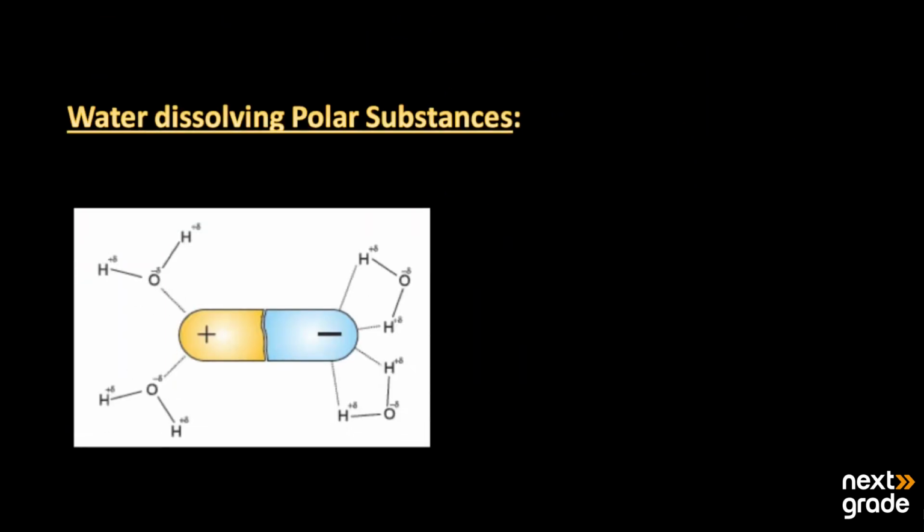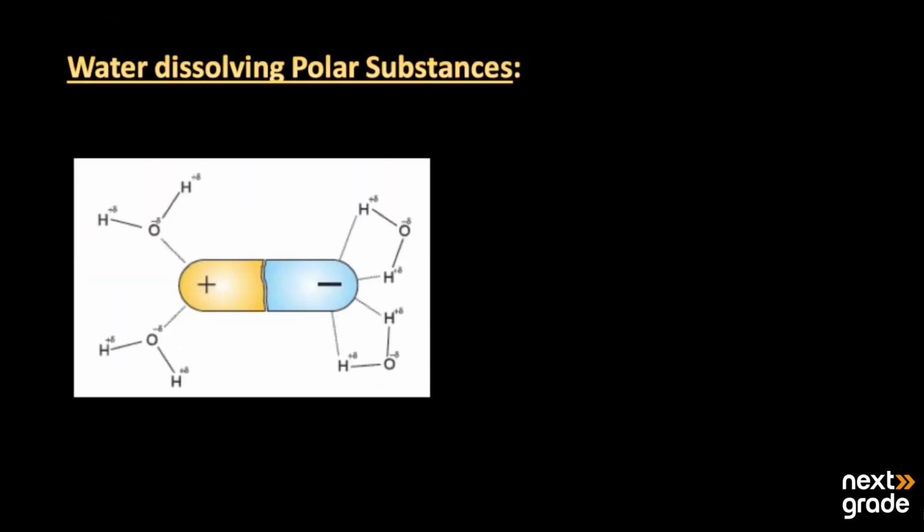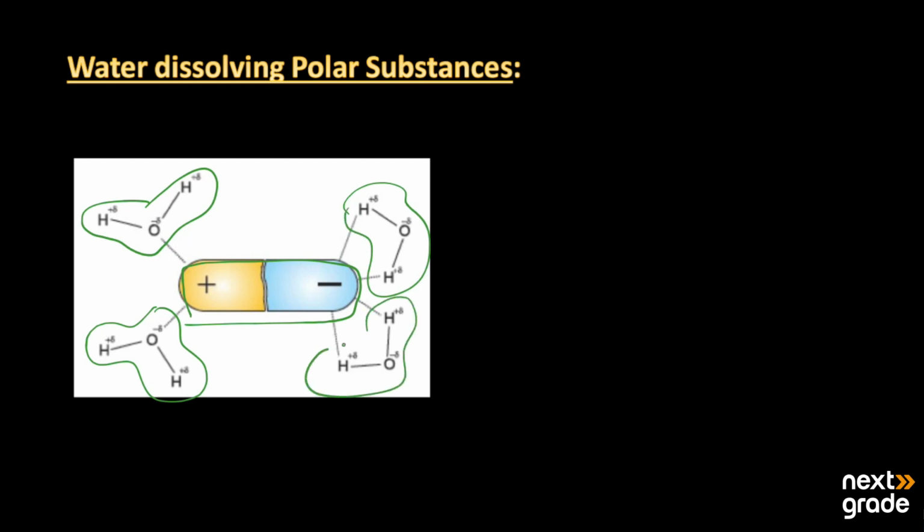Then we have how water dissolves polar substances. Here you can see, for example, a polar substance which has one end positive and the other negative, and these are water molecules. You can see that this partial negative oxygen is attracting the positive part of the solute, and this other partial negative oxygen is also attracting the solute's positive end.